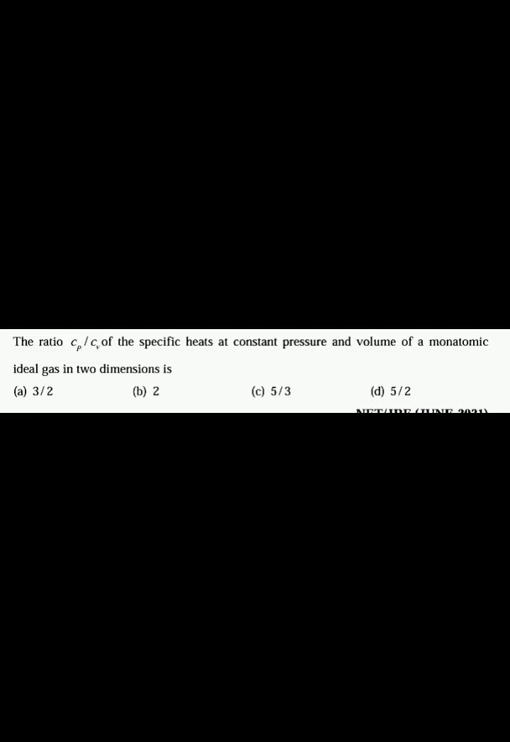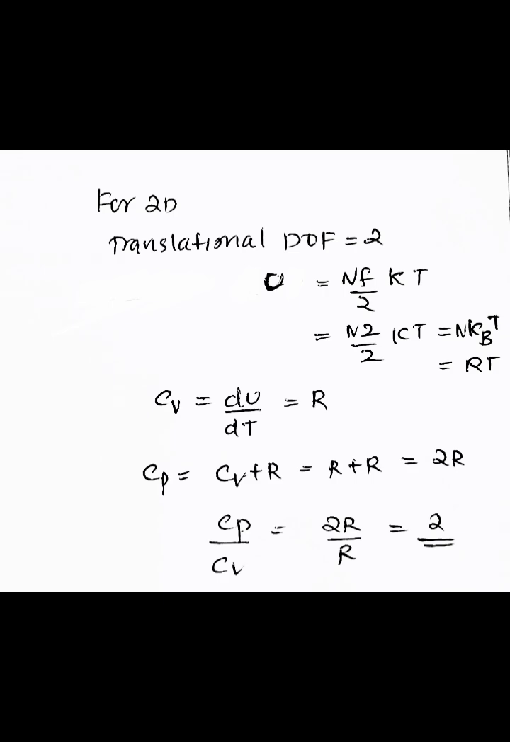Next question: the ratio Cp by Cv of the specific heat at constant pressure and volume of a monoatomic ideal gas in 2 dimensions is dash. Here, as it is mentioned that it is 2 dimensions, we can write translational degrees of freedom as 2. That is U is equal to N f by 2 into kT, that is N into 2 by 2 into kT, that is equal to N kB T, that is equal to RT. That is Cv is equal to dU by dT and this is equal to R, and Cp is equal to Cv plus R, that is R plus R, this is equal to 2R. The ratio of Cp by Cv is equal to 2R by R and this is equal to 2. So the answer is 2.